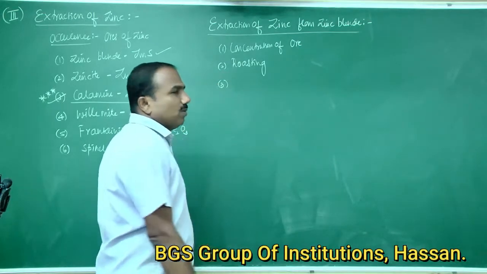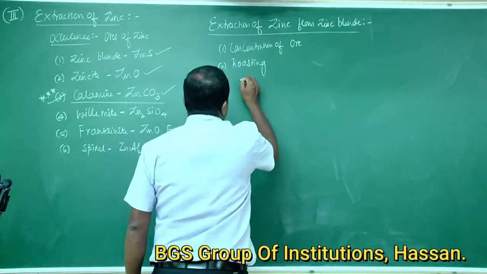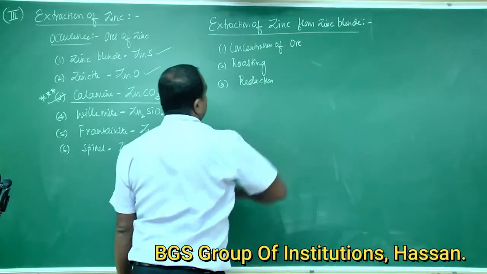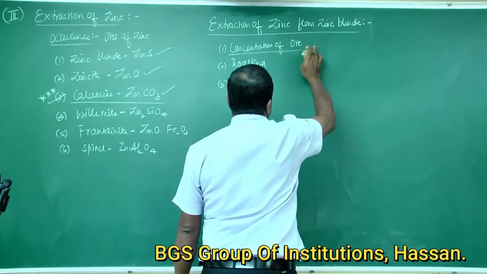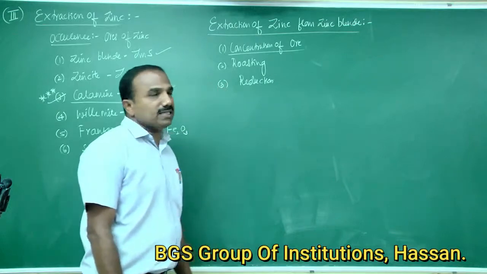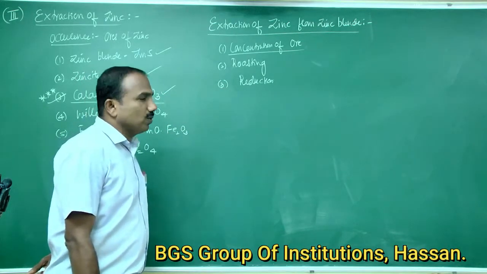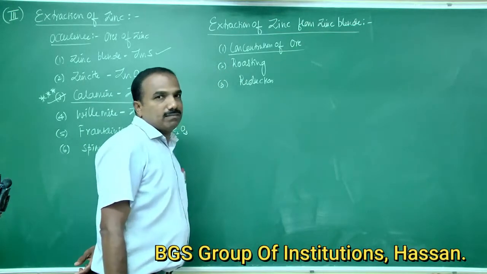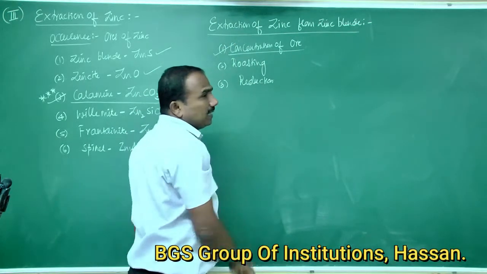And third one is reduction, not smelting. So the first is concentration of ore, the second is roasting of the concentrated ore, and the third is reduction.